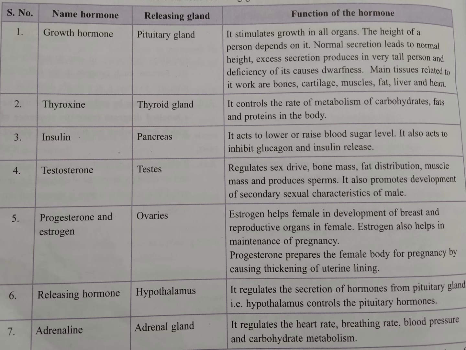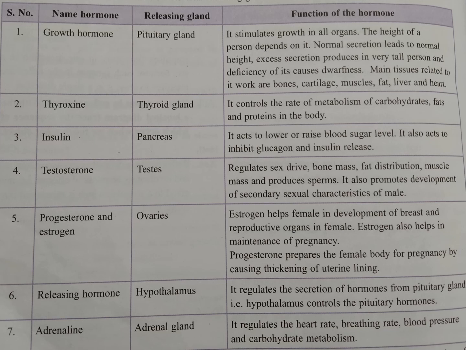And next one is adrenal glands. This releases the hormone adrenaline, and adrenaline regulates the heartbeat, breathing rate, blood pressure, and the metabolism. So in case of anger, fear, or taking flight, means you need to run away from there, I'm giving a very good example to understand easily. Let the dog be chasing you. So what will you do? Without thinking, you will run away from there. You have the option, either you run away from there, or fight or flight.